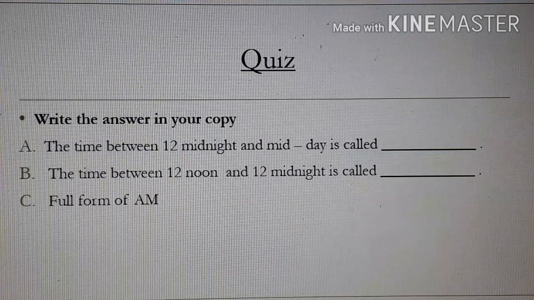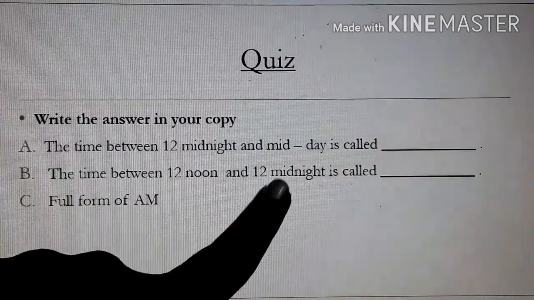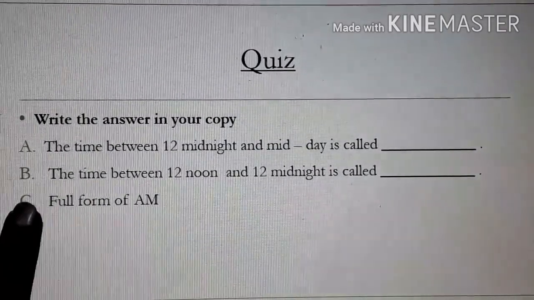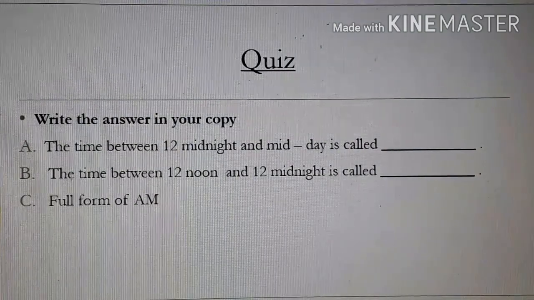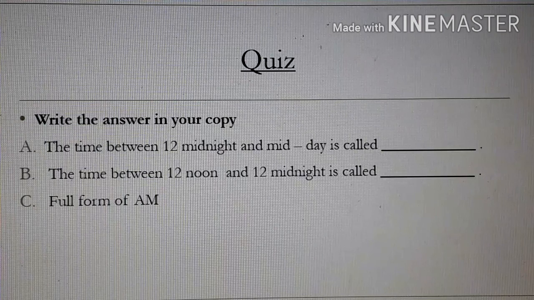You know that in a day there are 24 hours and it is divided into 12 hours each. Second, the time between 12 noon and 12 midnight is called dash. Third, full form of AM. So quickly write the answers in your copy.